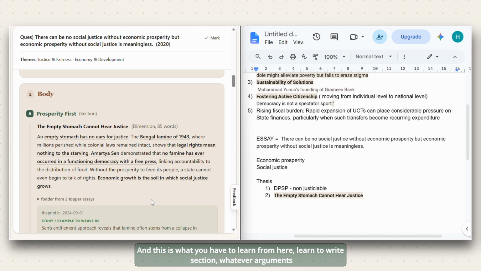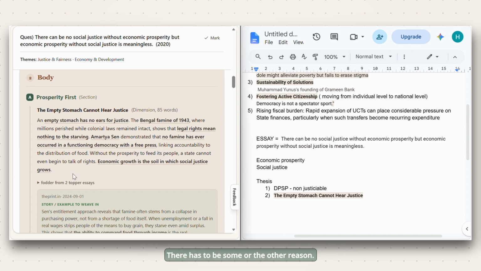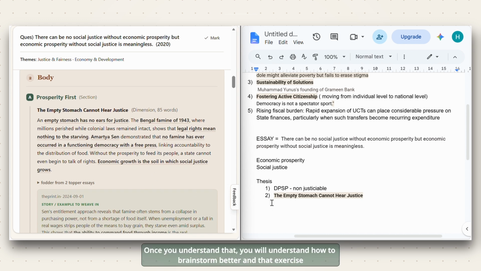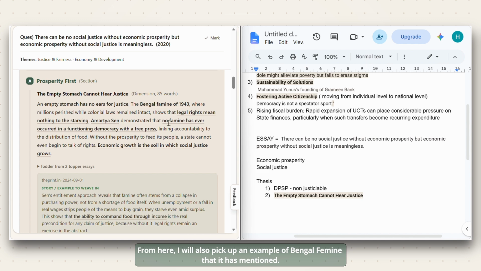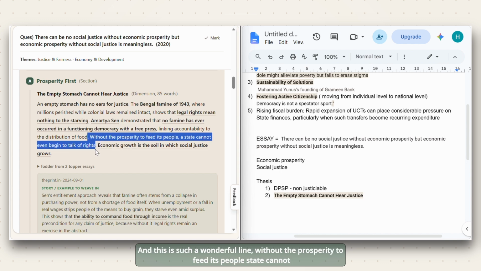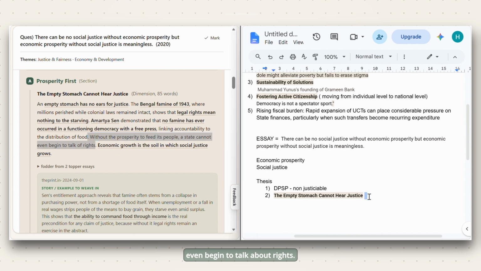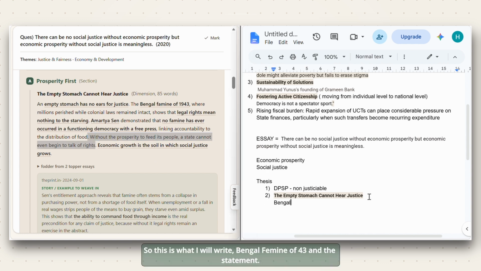Learn to write section, whatever arguments are provided over here, try to understand why are these arguments added here. There has to be some or the other reason. Once you understand that, you will understand how to brainstorm better. And that exercise is what you need for your essay paper. From here, I will also pick up an example of Bengal famine that it has mentioned. And this is such a wonderful line. Without the prosperity to feed its people, state cannot even begin to talk about rights. So this is what I will write. Bengal famine of 43.